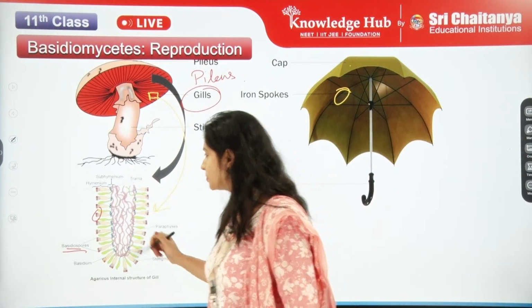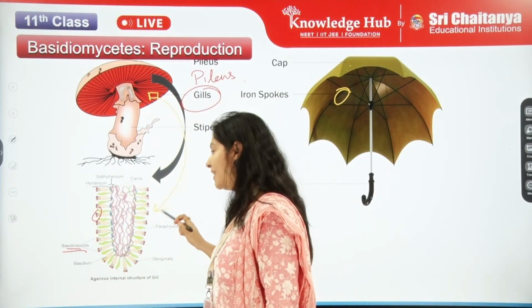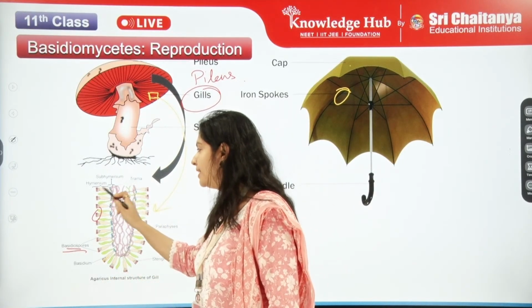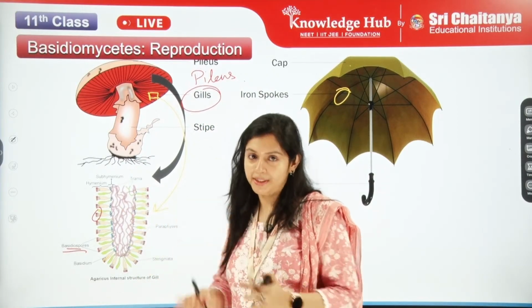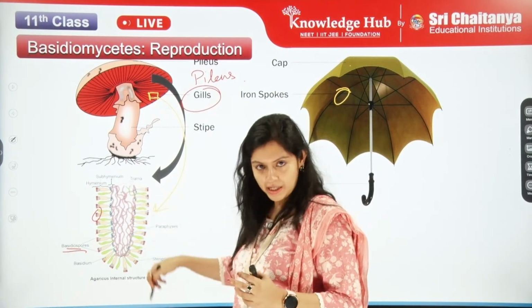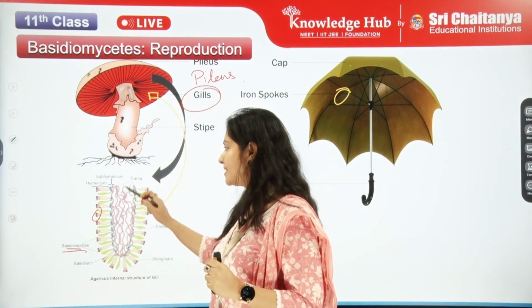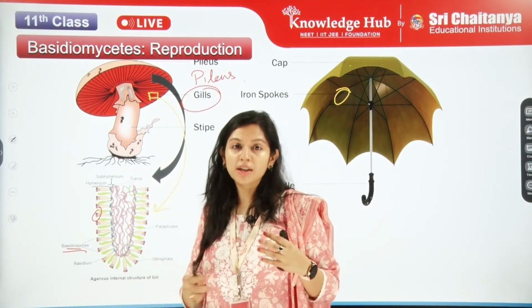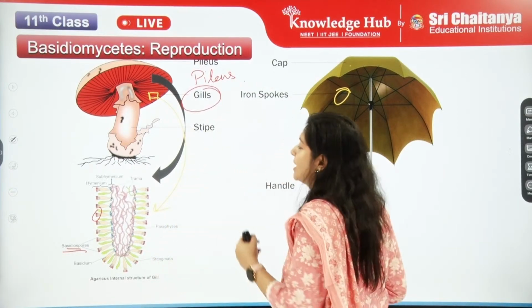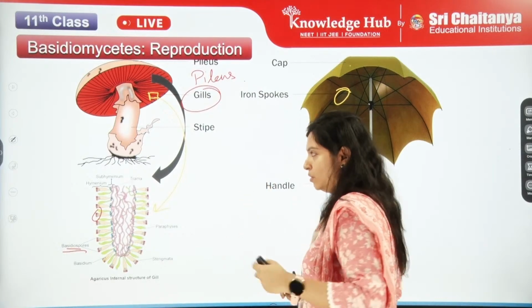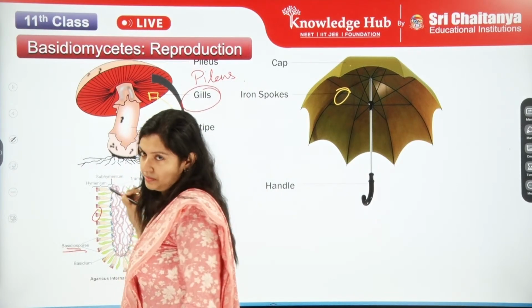Now this part, comprising the basidium and the paraphysis, is totally called the hymenium. The hymenium is exactly the complete outer part. It's like the hymen part of it. Next, the inner part, some coiled inner structures, are called the trama. And even further coiled structures inside of it are the subhymenium.